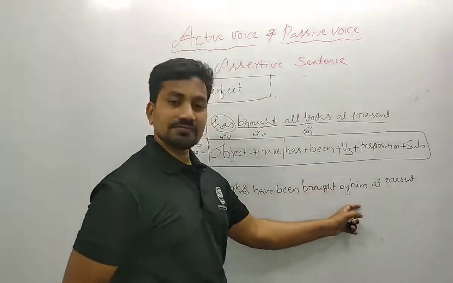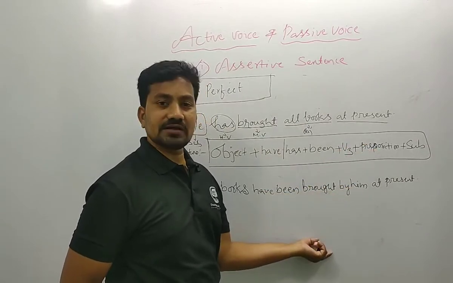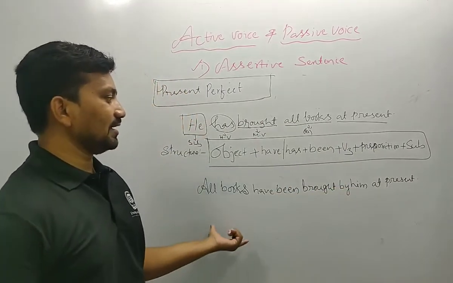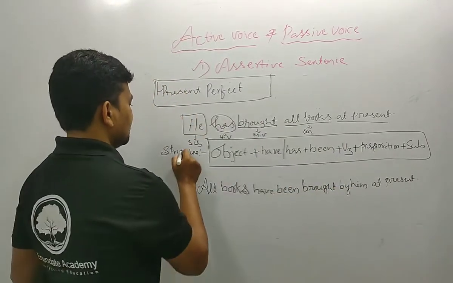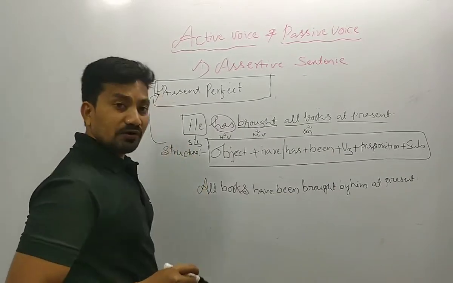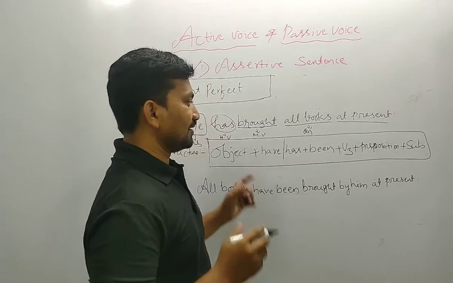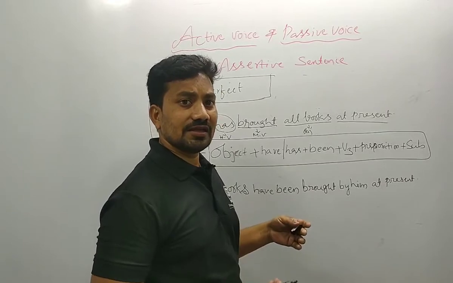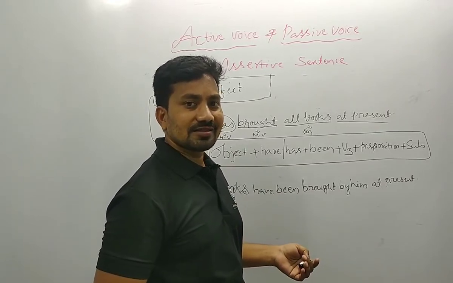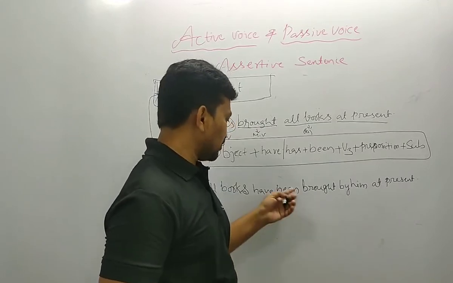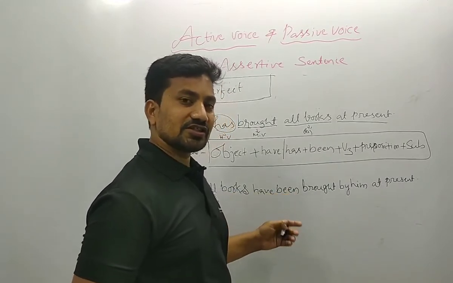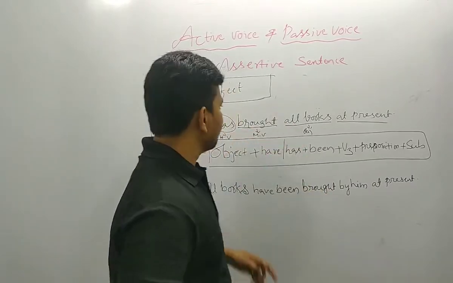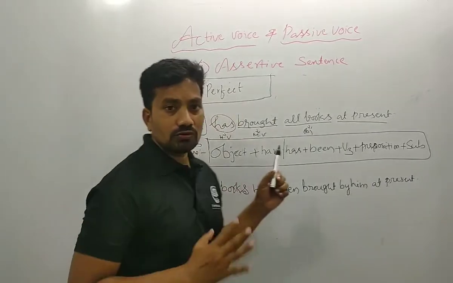Okay, he is converted to him. Then we should mention a preposition before the subject. The action should be done by him, so we have to write in the passive voice. Okay, this is the structure of the present perfect. So now I hope you can understand all present actions. There is no conversion of the present perfect continuous because it already has the continuation of action, so we cannot convert the present perfect continuous. Let's go through the past actions. Now it's time for the past actions.